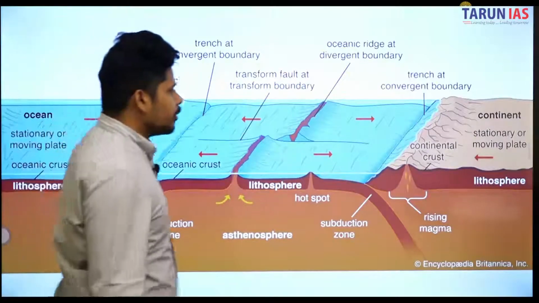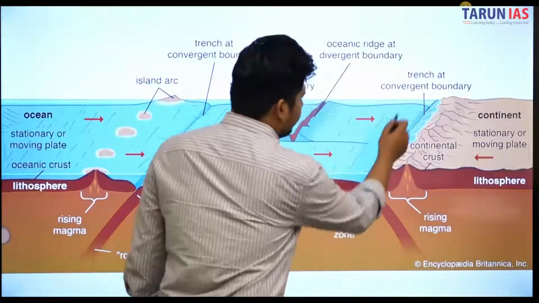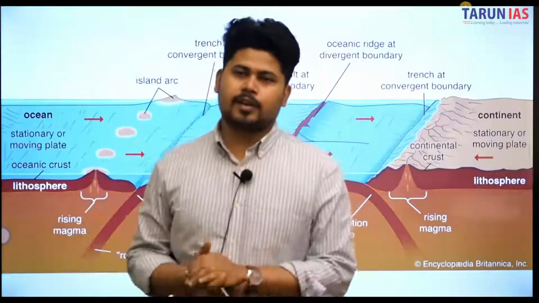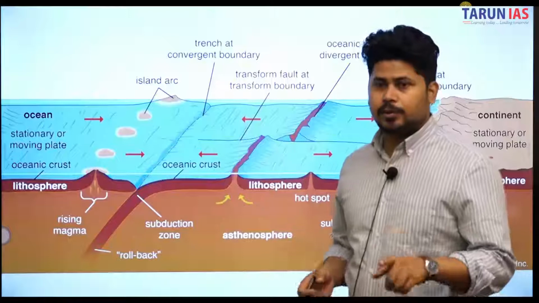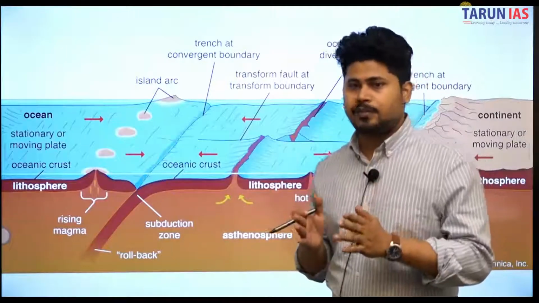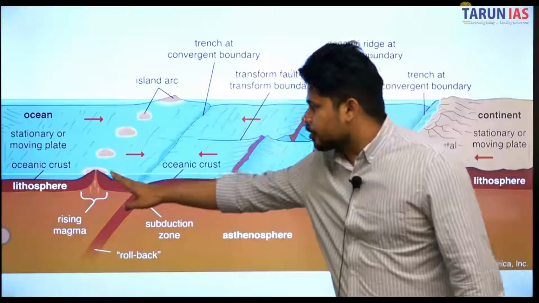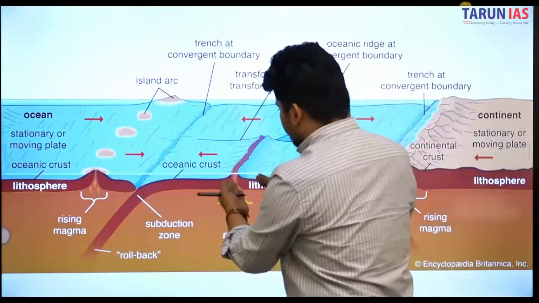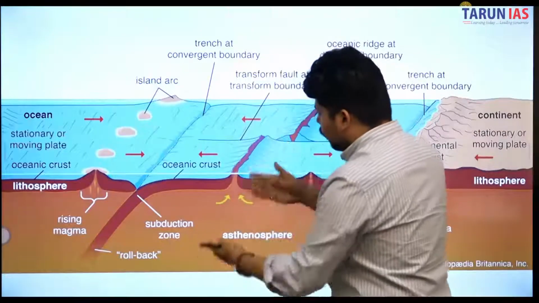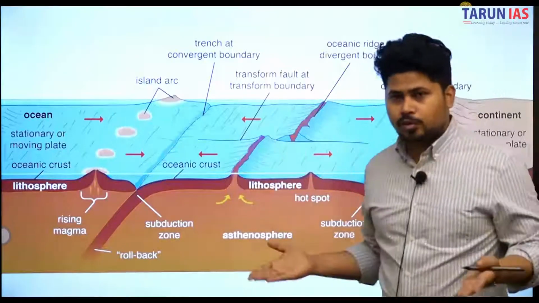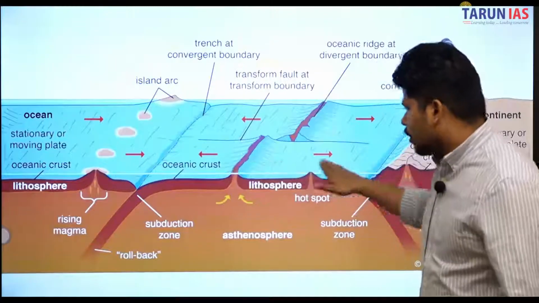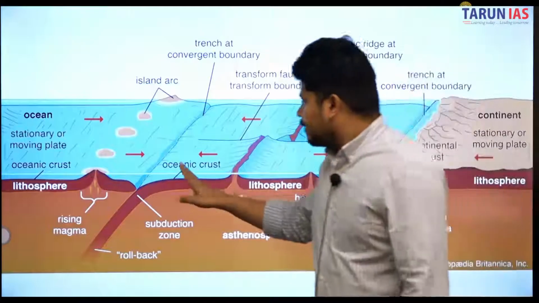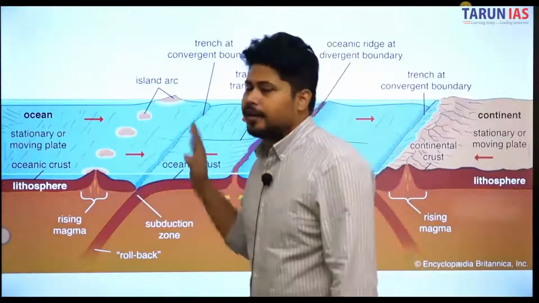ठीक है, तो आई होप यू अंडरस्टूड कि सबडक्शन जोन में पहले तो ट्रेंचेस बनती हैं. ट्रेंचेस का सबसे जो डीपेस्ट ट्रेंच है दैट इज कॉल्ड Mariana Trench, and that is also in the Pacific, between the Philippine plate and the Pacific plate. And the third action is seafloor spreading. Due to the fault in the plate, a lot of magma sprouts out of it, due to which a new layer of crust is formed and the seafloor also spreads. Okay? And the third point is the formation of island arcs.